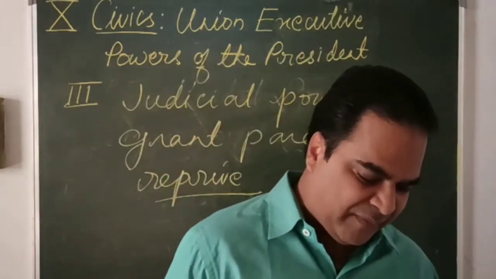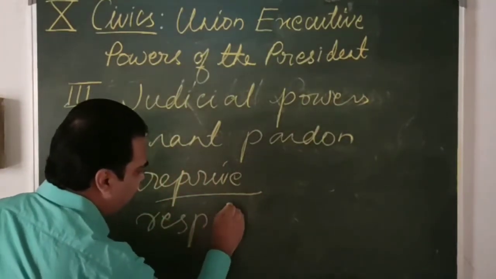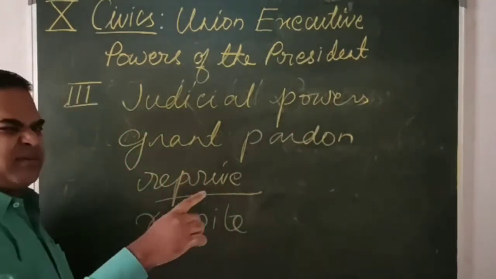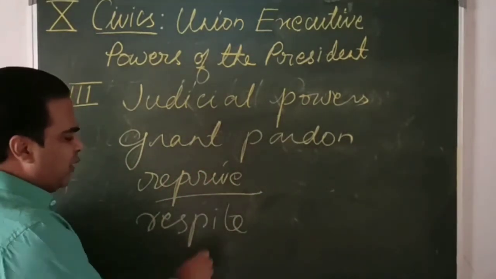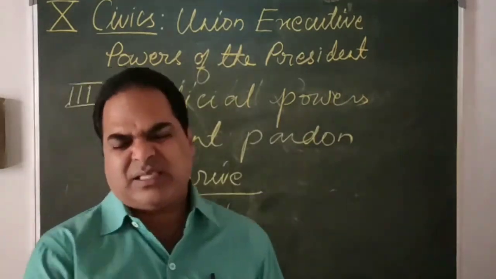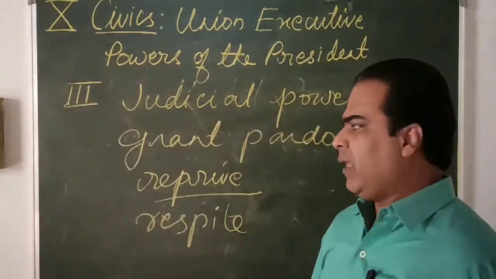The next one we have is respite. These are the terms normally used: grant pardon, reprieve, and the next one is respite. Simply, the literal meaning of respite is a short period of relief.